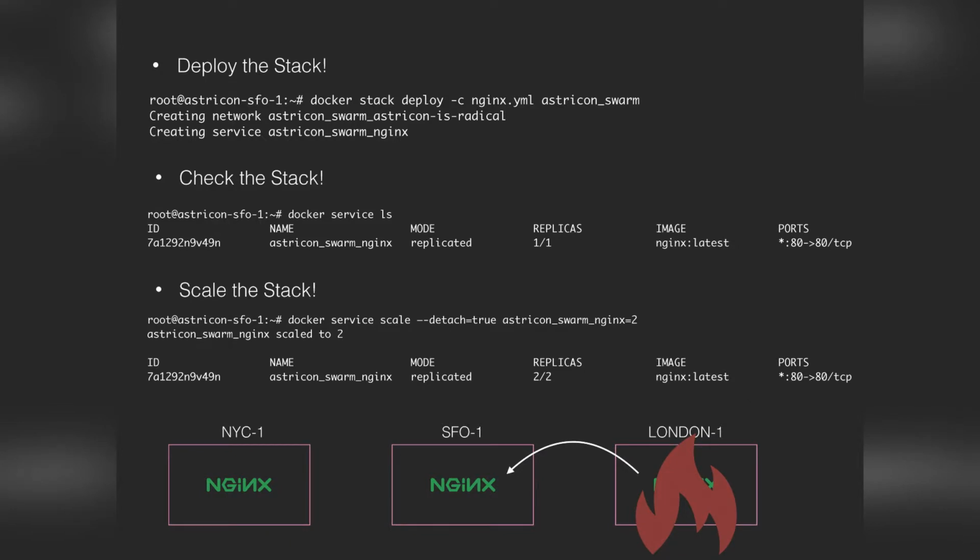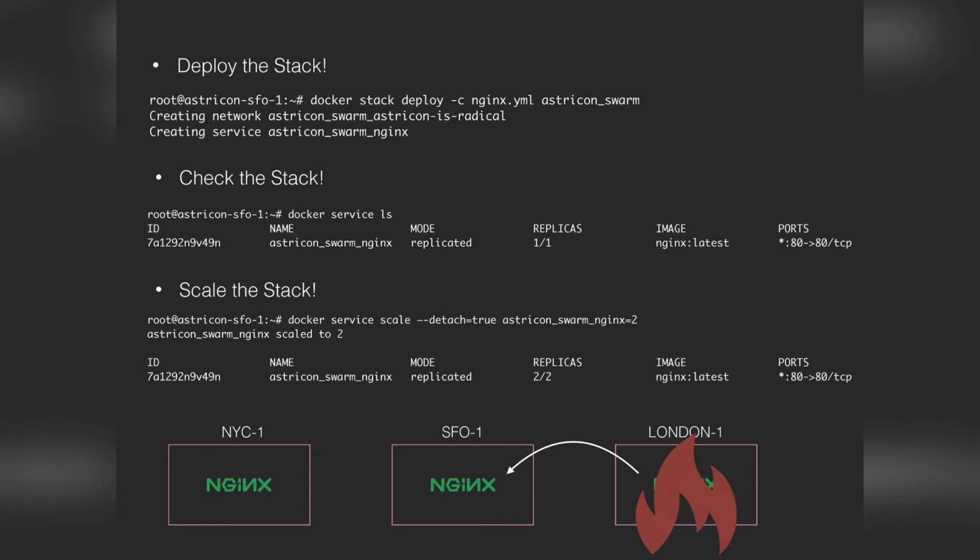Anyway, so here's how you do it, right? I'm talking a lot. Here's some more stuff. This is all you have to do. Docker stack deploy. You give it the name of the YAML file, which is just that stack that we looked at, and what you want to call it. And this is what it does, creating Asterisk Swarm. So this is creating the network, right? There it is right there. And this is creating the service itself, just Nginx.